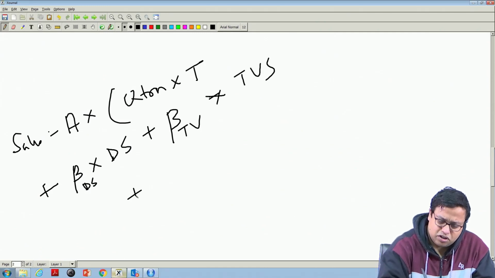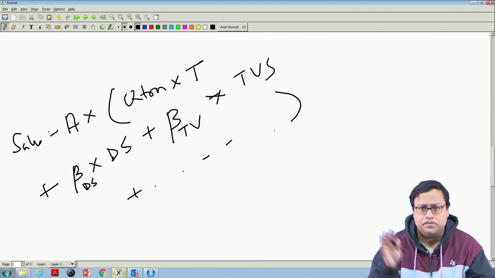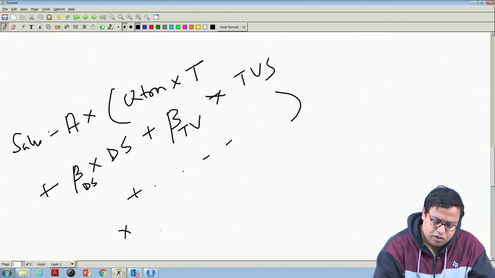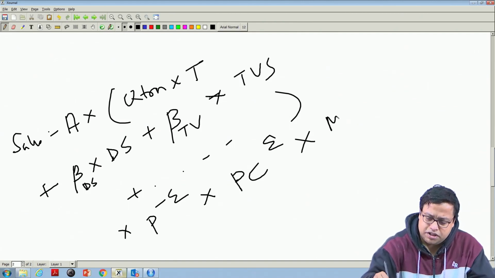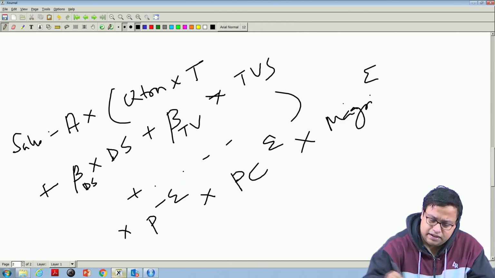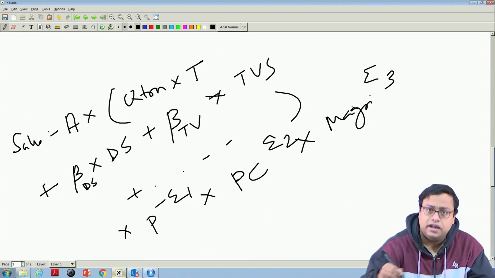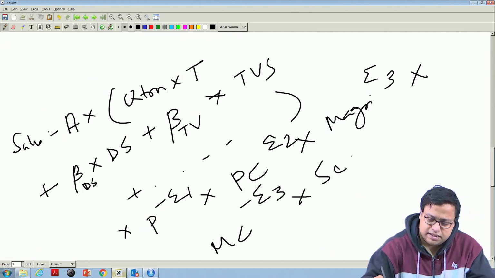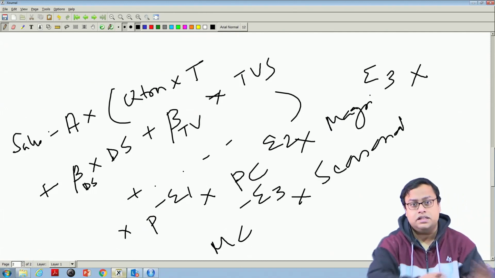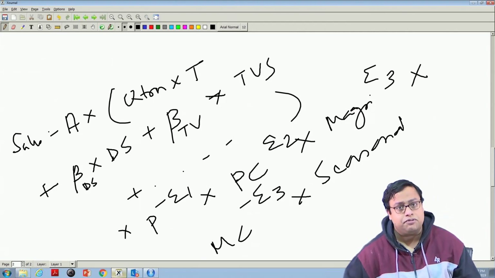So, plus dot dot dot for all the 5 stocks, into price to the power of minus elasticity, into price of competitor to the power elasticity, into margin to the power elasticity, into margin of competitor to the power minus elasticity, into the seasonal component. So, this was more or less the formula and that is what we are doing.